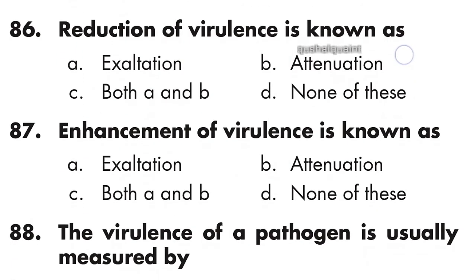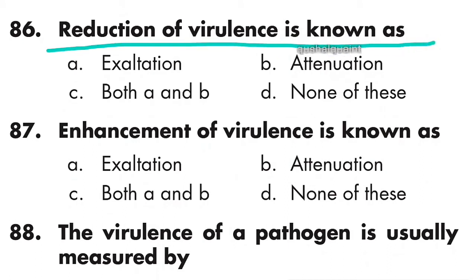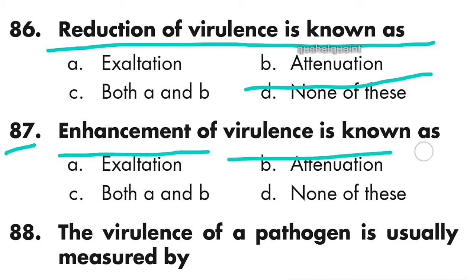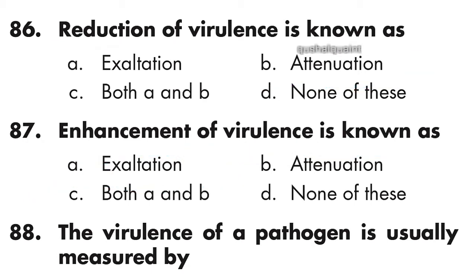86: the reduction of virulence is known as attenuation. Option B is right, attenuation. 87: enhancement of virulence is known as exaltation. Option A is right, exaltation.